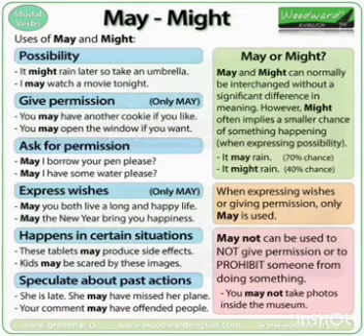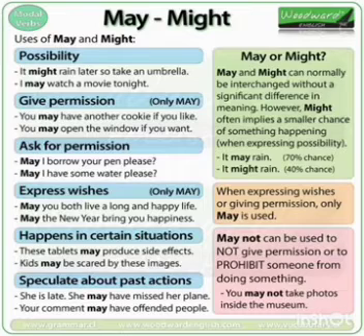Now let us learn the functions of may and might. One should know the difference between may and might. There is a minor difference between them. See the example: it may rain, it might rain. The chance of raining is 70% in the first case, when may is used. When might is used, there is only a 40% chance of raining. So might implies a smaller chance of something happening, the least chance compared to may.